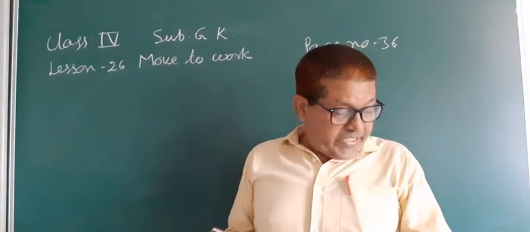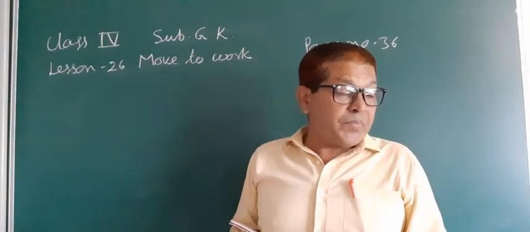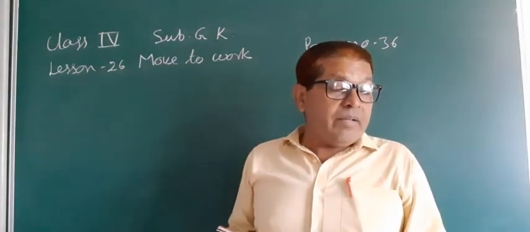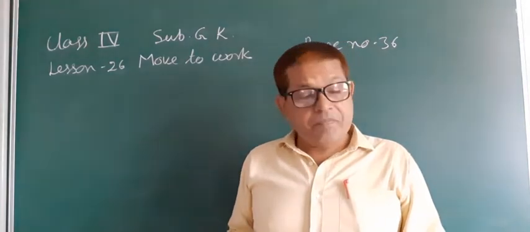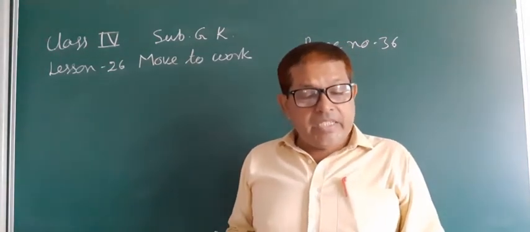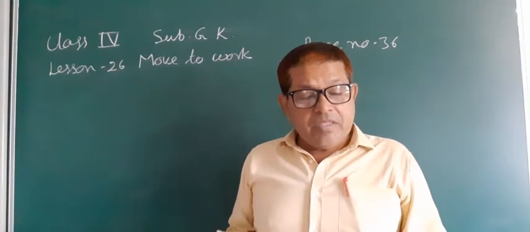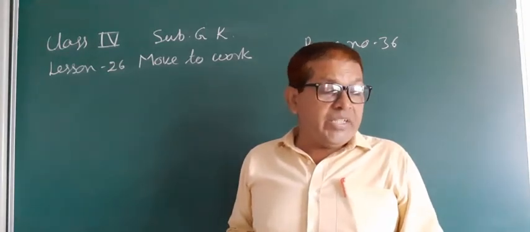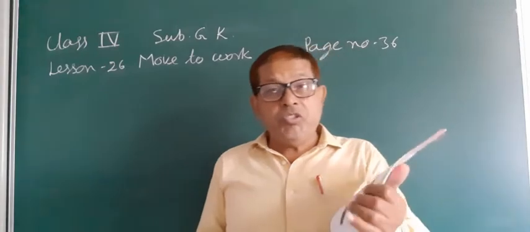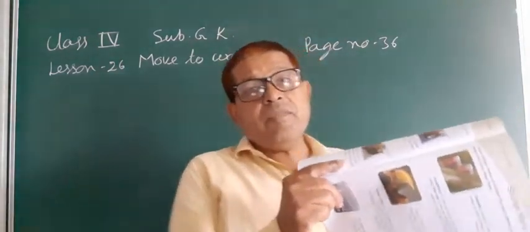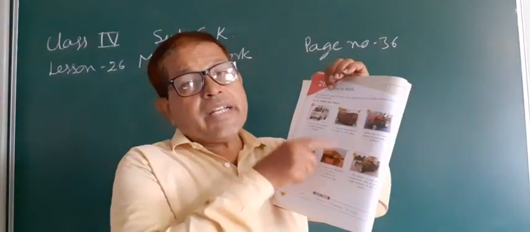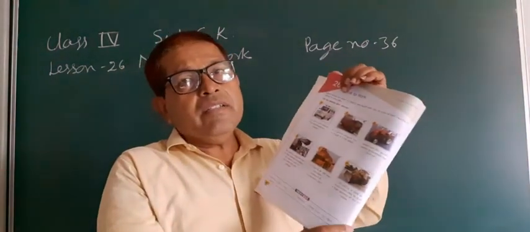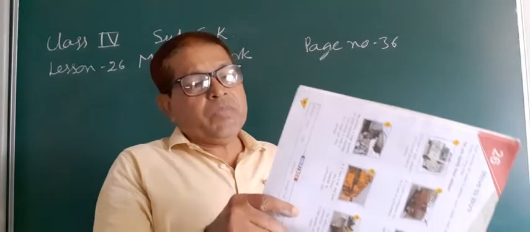Now see page number 36. Some vehicles are meant to perform some specific tasks. One can easily see them serving the society in many ways. You have to see this page and try to identify different vehicles.